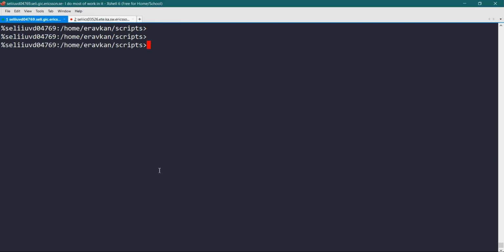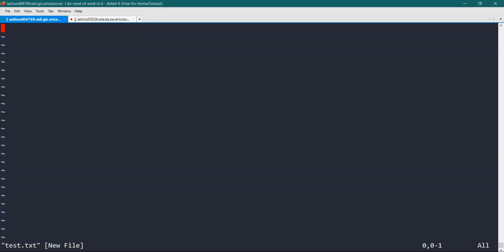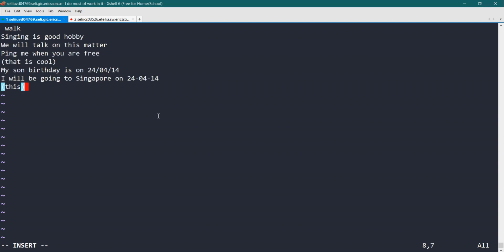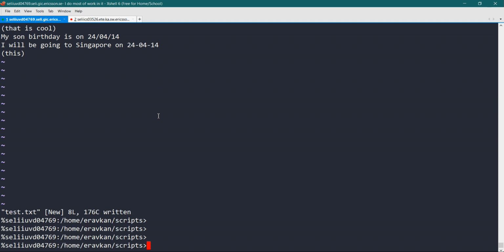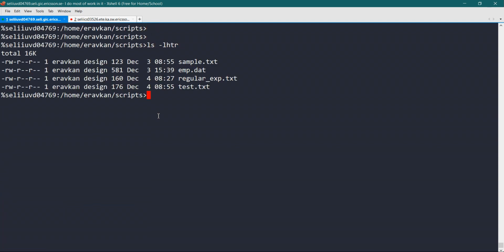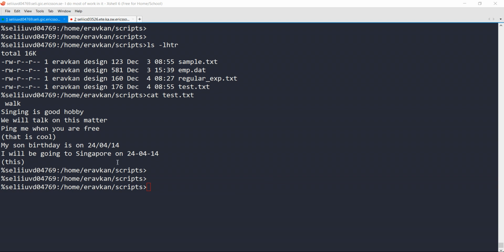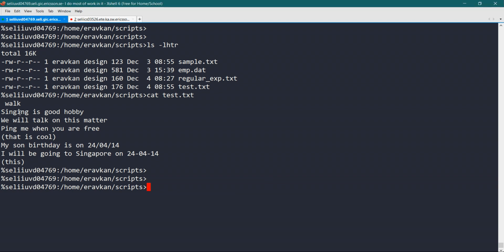Okay, I will give you more examples. Suppose I have a file test.txt. Let me show you the content of the file test.txt. Suppose I want to search all the words that contain ing in them, and before ing any single character can be present.